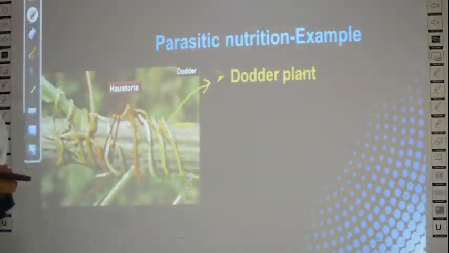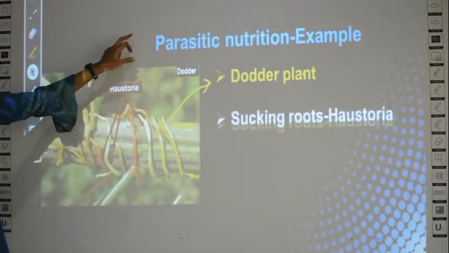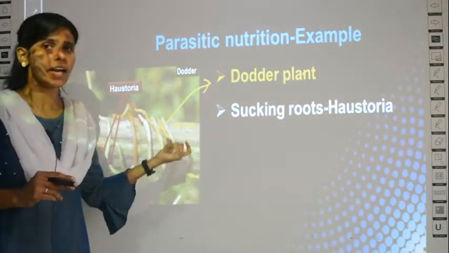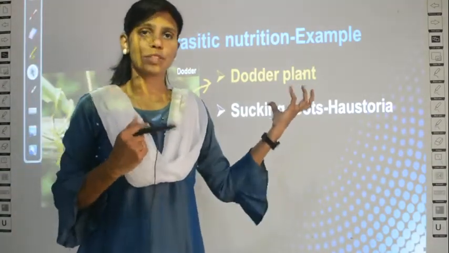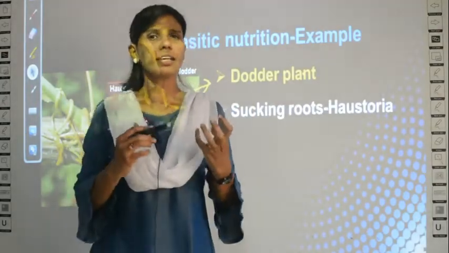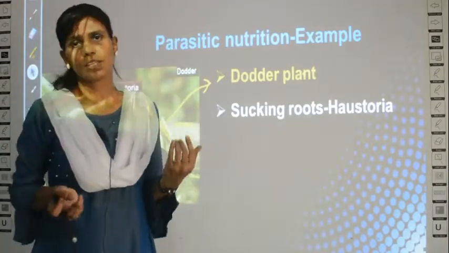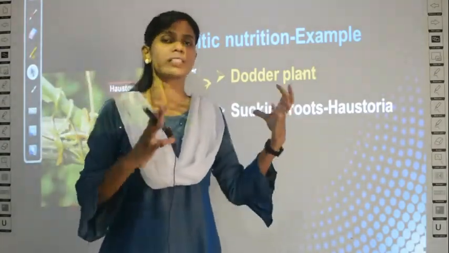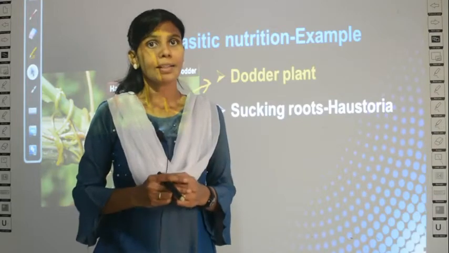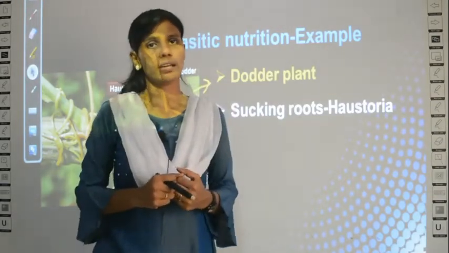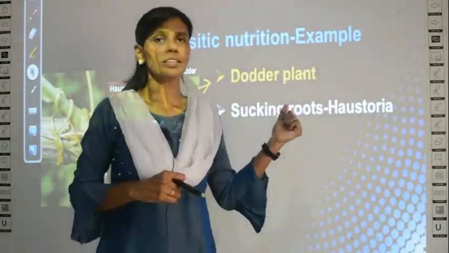There are two plants here. One is the dodder plant, another one is the host plant. Okay, so what happens here? What does the dodder plant do? The dodder plant has a special feature. It has sucking roots. What is the special feature of the dodder plant? It has sucking roots, and the roots are called haustoria. Usually we call roots just roots, right? But this dodder plant alone has a special type of roots which are called haustoria. What is the special feature of haustoria? They can suck the nutrients very well. Usually all roots can absorb nutrients from the soil, but this sucks more than other plants' roots.